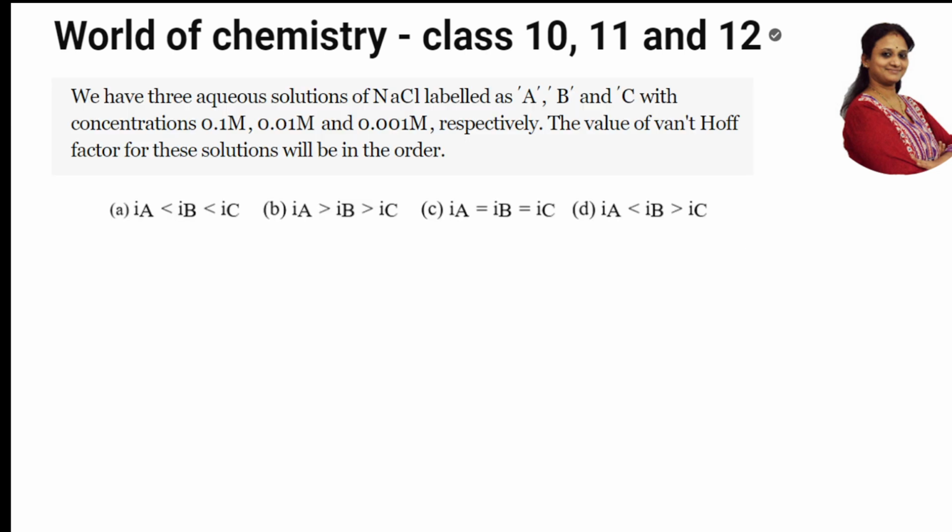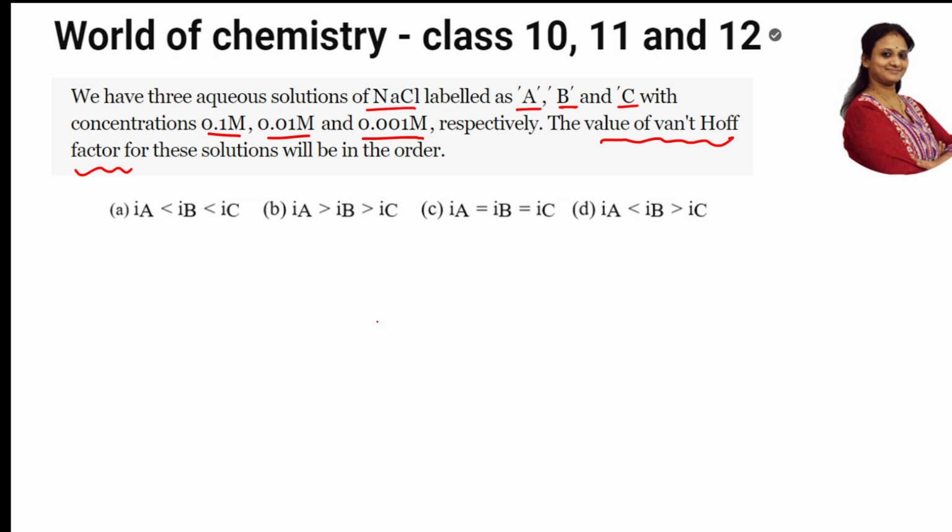The question given to us is, we have three aqueous solutions of NaCl which are labeled as A, B, C. Concentrations given are 0.1, 0.01 and 0.001 molar. They are asking for the value of Van 't Hoff factor for these solutions in order. So first of all, let us write the particular solutions and understand how it is.